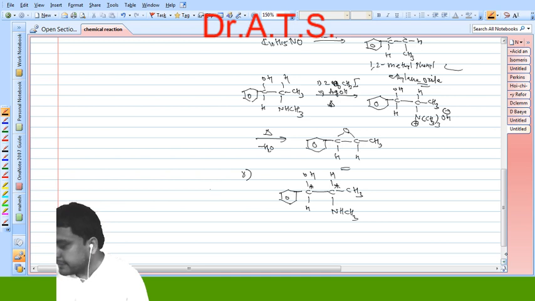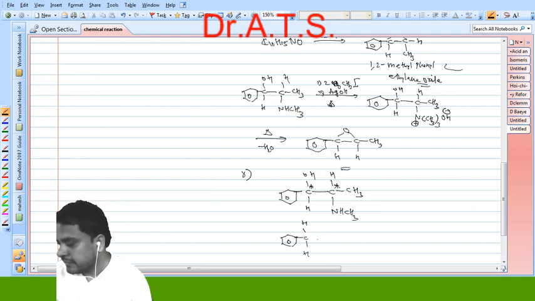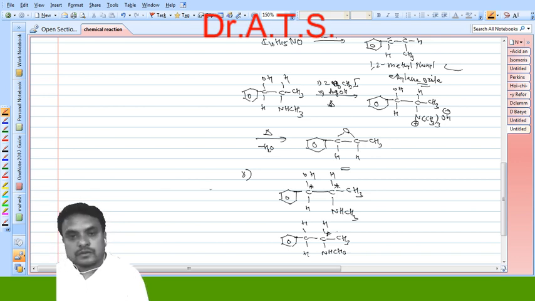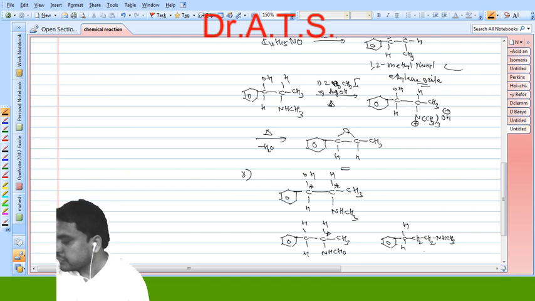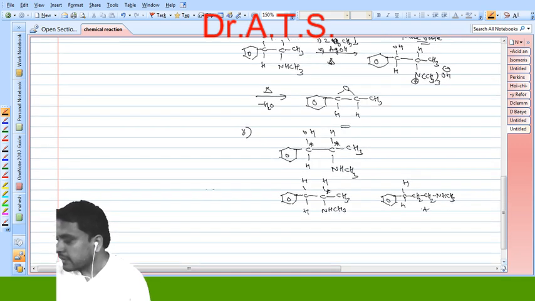Now if we replace the OH group of ephedrine by a chemical method, meaning this OH is replaced by H, then C, H, CH3 and NH, CH3. So still we have one asymmetric carbon atom. But if we replace the OH group from structure A, what do we get? CH2, now CH2, CH2, NH and CH3. This is for structure A.